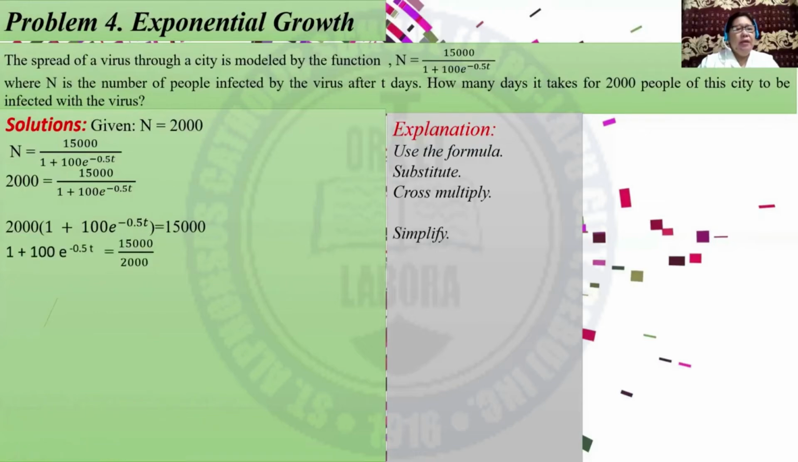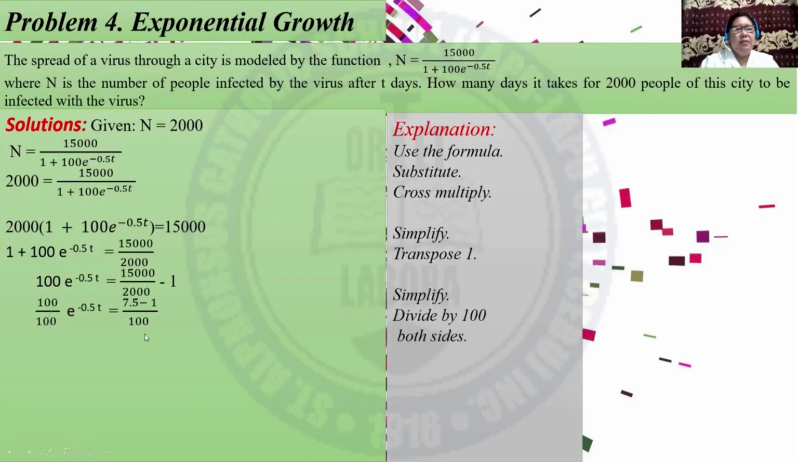Then simplify by dividing both sides by 2,000. Then we have 1 plus 100e raised to negative 0.5t is equal to 15,000 over 2,000. Then you can transpose 1 to this side. You can simplify this part. So we have now 7.5 minus 1 and divide both sides by 100. So what we have is e raised to negative 0.5t is equal to 6.5 over 100.